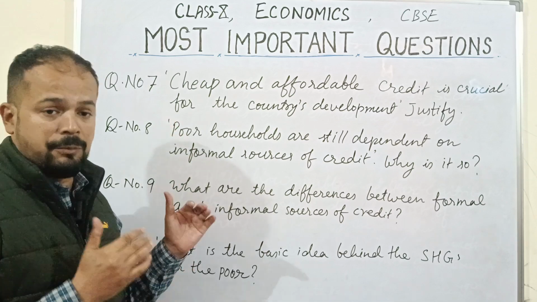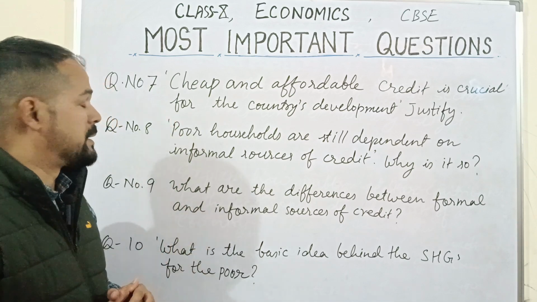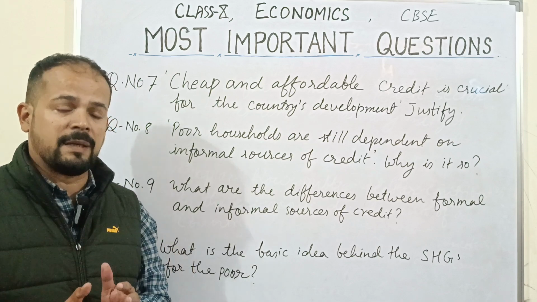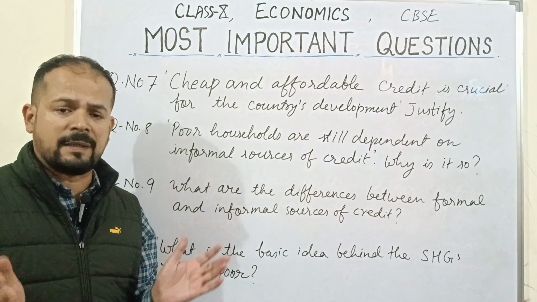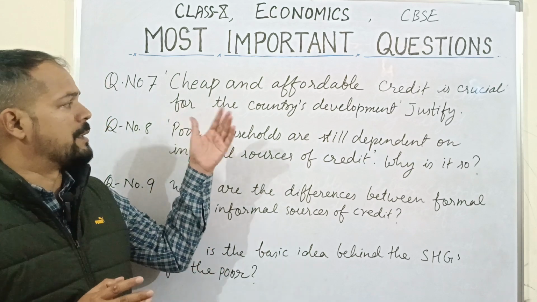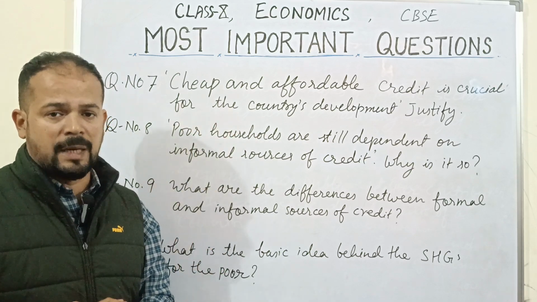And let me tell you the few points which are very important in this. See, if people are able to have cheap and affordable credit, they can start many non-farm activities also. They can do various activities which will ultimately lead to the country's development, right?